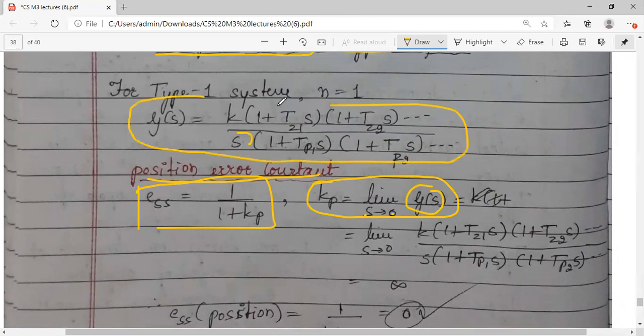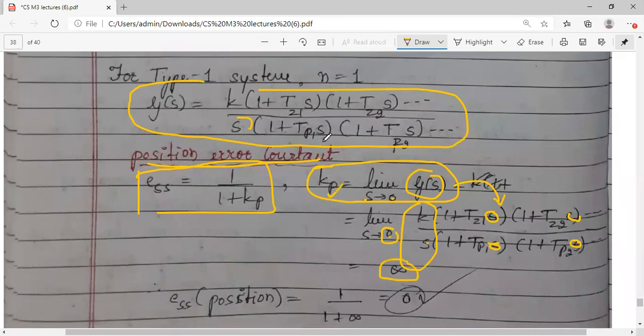Now apply the limit as s tends to 0. This becomes 0, this also becomes 0. All these bracket terms will be 1 plus 0, 1 plus 0, 1 plus 0. So you will be left with only K by s, or K by 0. What is K by 0? Infinity. You have got the value of Kp as infinity.